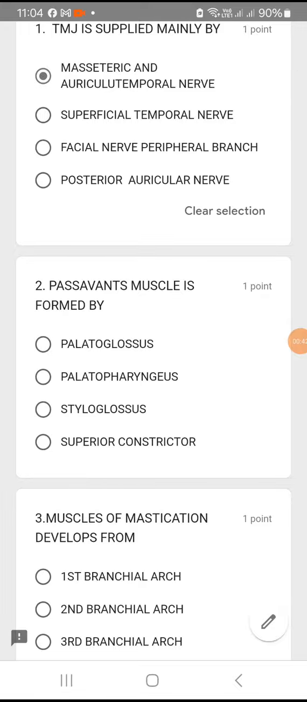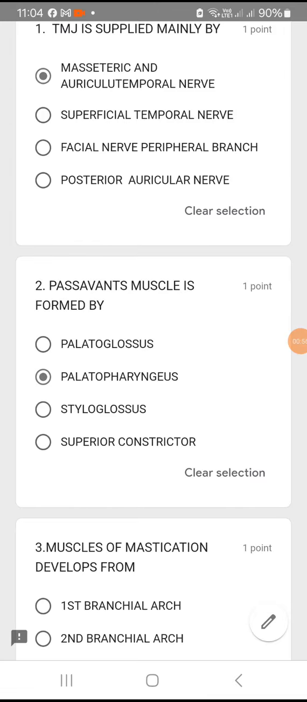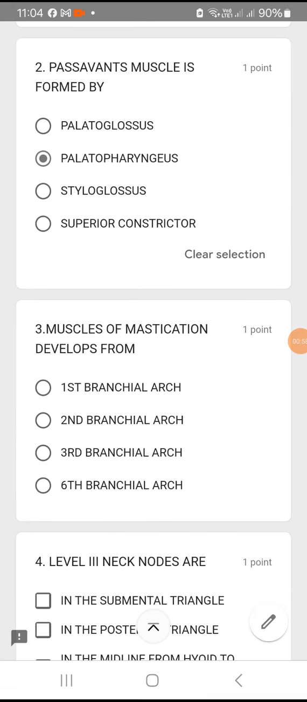Coming on to the second question, Passavant's muscle is formed by, options are palatoglossus, palatopharyngeus, styloglossus, superior constrictor. Passavant's muscle is formed by palatopharyngeus. Option B. Next question.